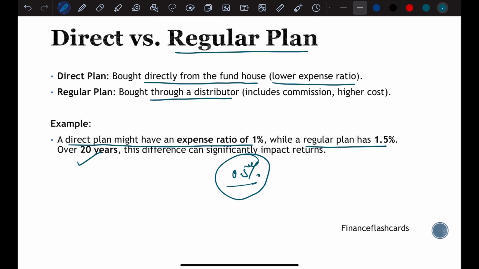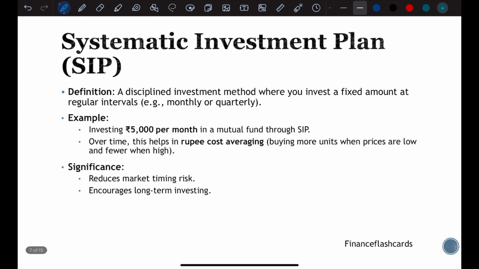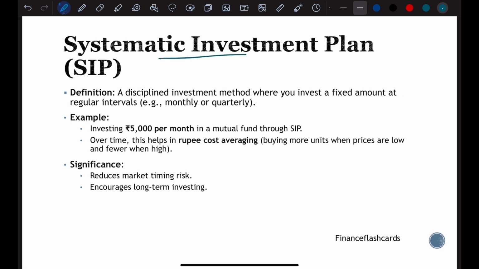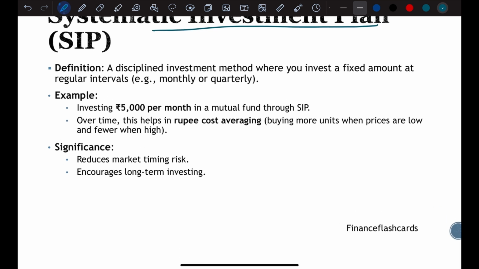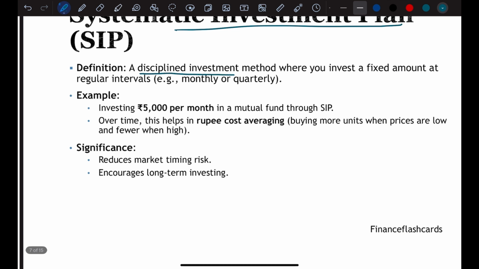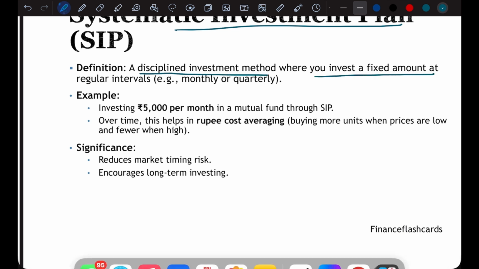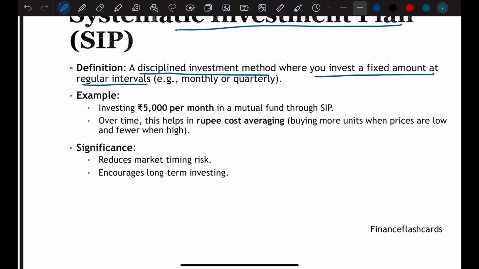Moving on to our next word, which is SIP. SIP is one of the most heard terms in mutual funds. SIP stands for systematic investment plan, and its definition says that it is a disciplined investment method where you invest a fixed amount at a regular interval. That interval could be monthly, quarterly, even daily.